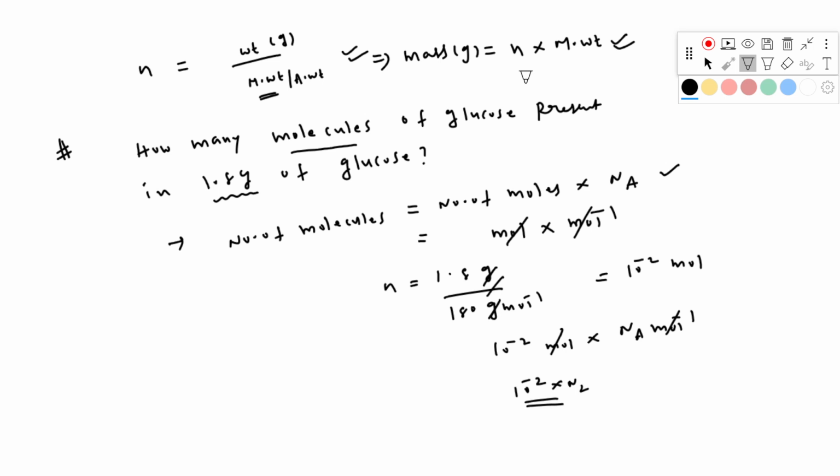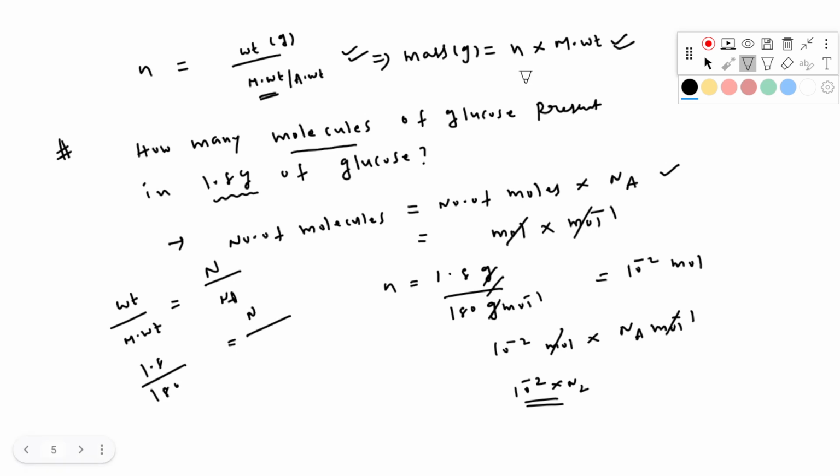Clear? Otherwise, I can do this same question by using two formulas given already. How? See, one formula to calculate mole is weight by molecular weight. This is the number of moles formula. Another formula: number of moles equal to number of molecules, or number of entities, by Avogadro number. Another number of moles formula, that is number of molecules, which I am representing as N, by Avogadro number. Okay, just equate them. So here weight 1.8 grams over 180 gram per mole equals the number of molecules of glucose. I have to calculate.